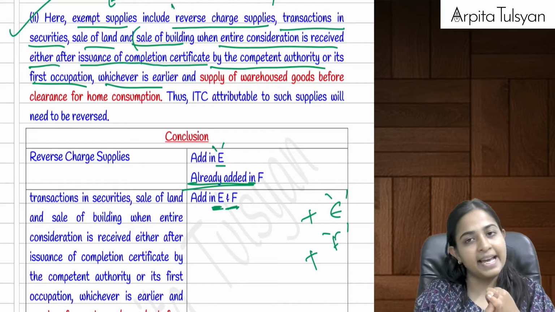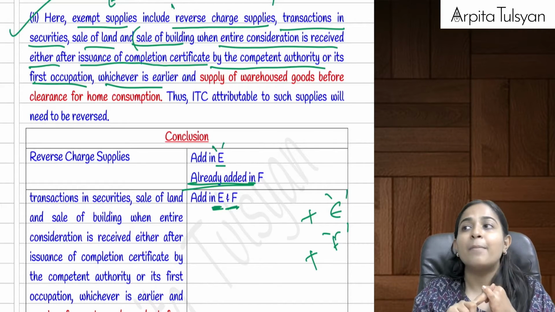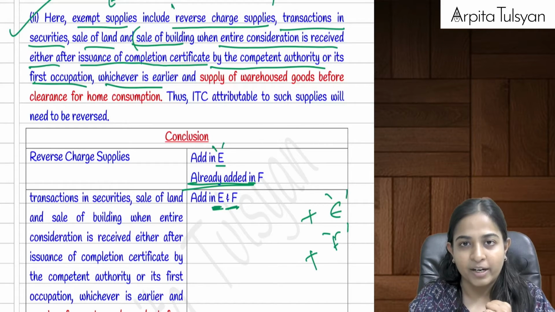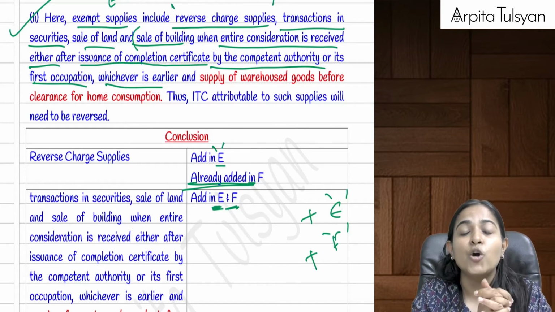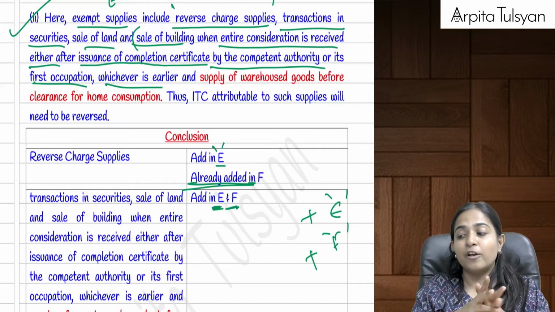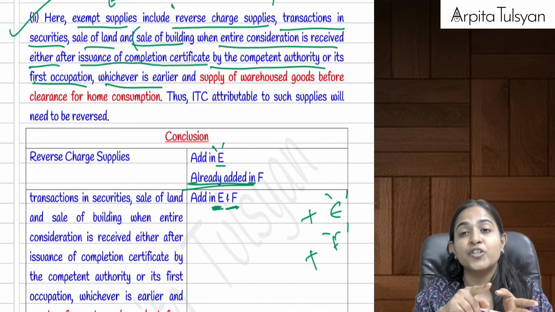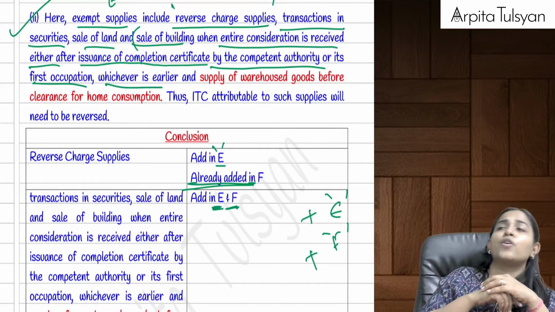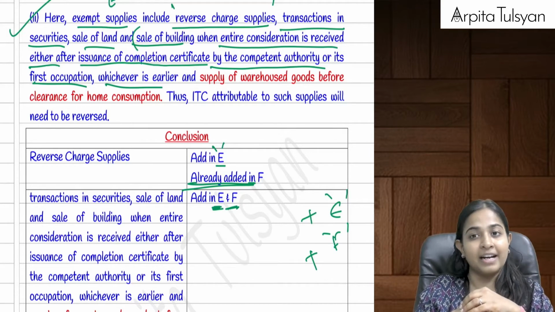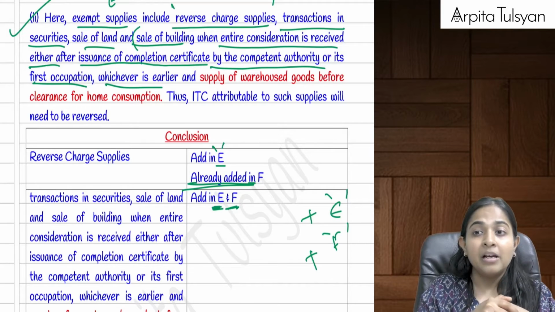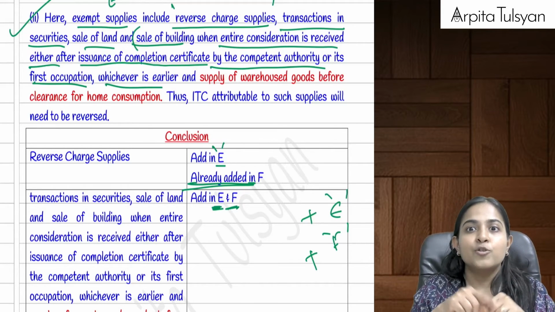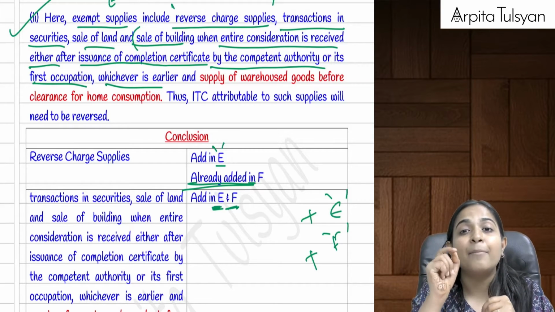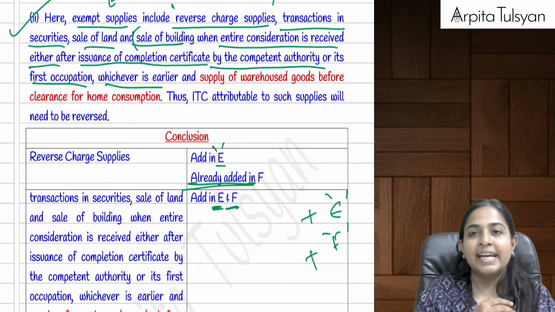Acha, along with that, if you have done any transaction in securities on which GST is not applicable, it is exempt, include it in exempt. Ma'am, what value is to be included? 1% of the selling price of the securities is deemed to be the value of exempt supply. If you have sold land and building where consideration is received after CC, after issuance of CC or first occupation, whichever is earlier, on that there was no GST applicable, means they are telling that it is exempt. So please include it in exempt. Ma'am, what value is to be included in exempt? Stamp duty value is going to be included there.